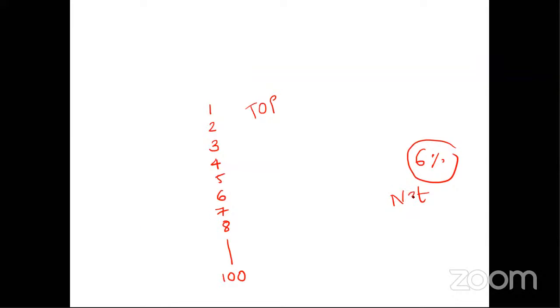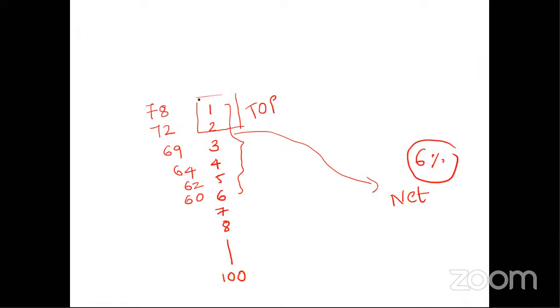Yeah, these students will qualify for NET, the top 6 students. But there are 2 students who are merit students. Let's take an example. Student number 1 got 78% in the NET exam, this student got 72%, this one got 69, then 64, 62, 60, and the rest all got below 50 or 55 or so. So the top 6% students will get the NET certificate, and the top 2% students.